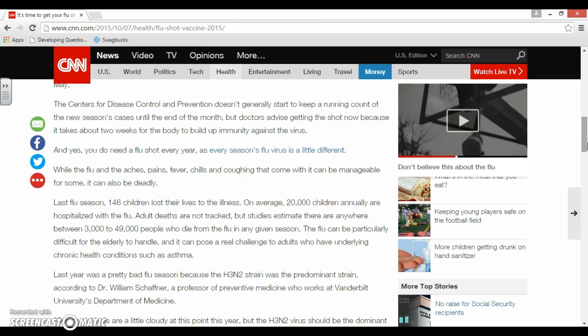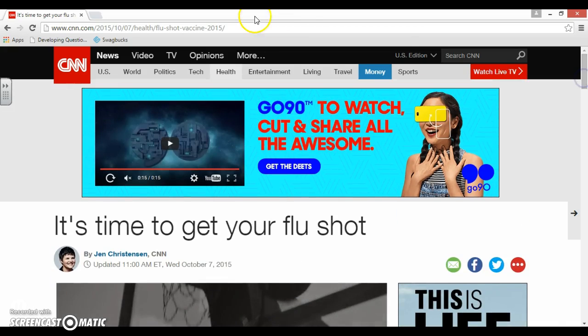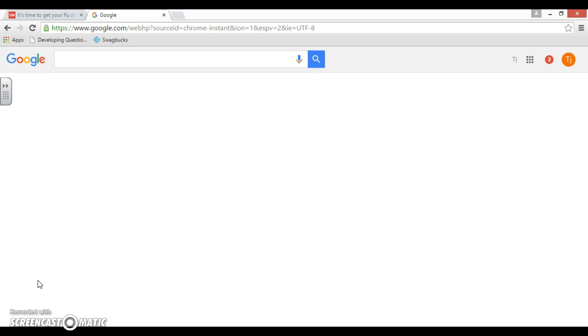So, in order to begin this process, we cannot do our in-text citations until we have started our works cited page, because we're going to be pulling information from that works cited page to use in our in-text citations. Thus, we're going to start on our works cited page first.